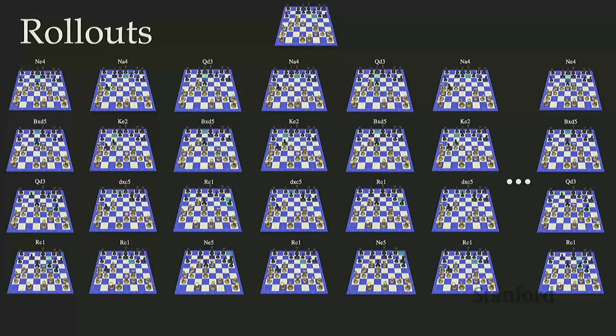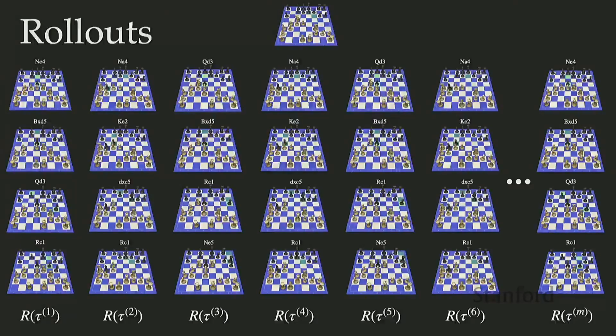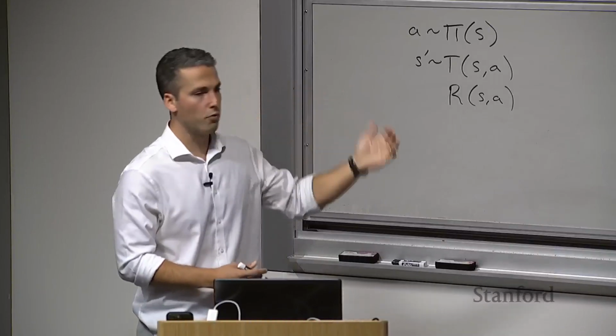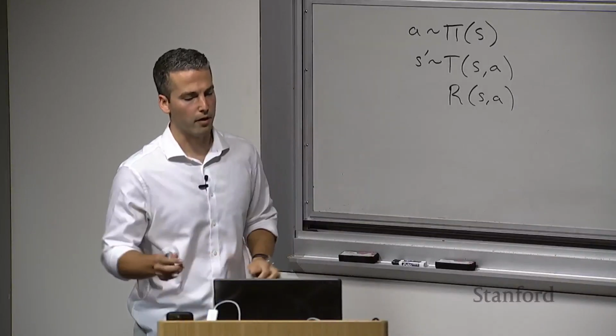And so for each one of these rollouts, we're going to get a reward for each of those rollout trajectories. And that's going to allow us now to estimate the utility of following this particular policy. Okay, so all we did was start from this initial state. We followed our rollout policy by just sampling actions and states from our transition model. We got rewards for doing that. And now we're going to use those rewards to estimate the utility of this particular policy. Okay, and that's going to bring us to our first online planning algorithm that we're going to talk about.